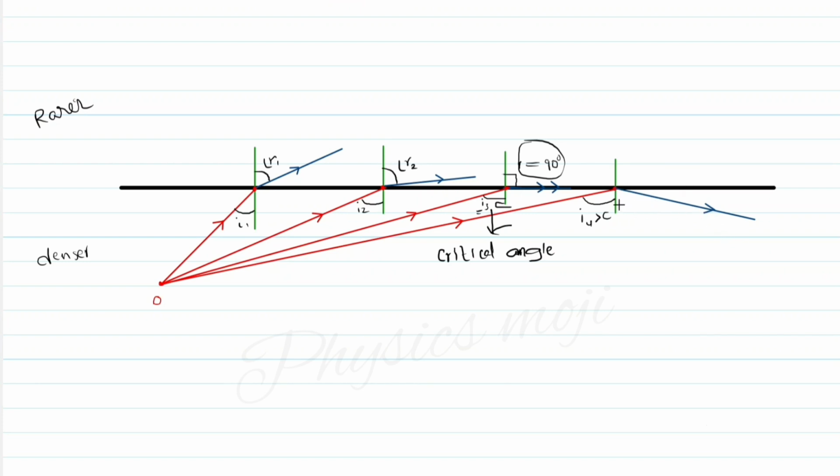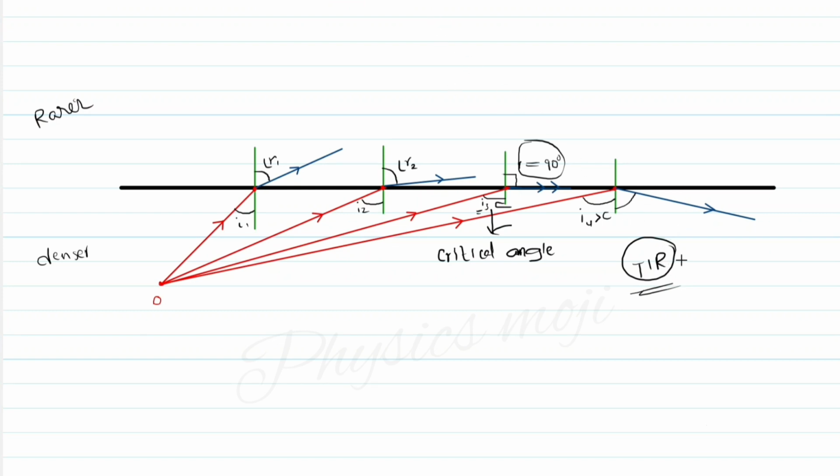So this process of bouncing back of light into the same medium is called total internal reflection. When my angle of incidence is greater than the critical angle, the light gets reflected into the same medium. It will not go to the rarer medium. It reflects into the denser medium again. This phenomenon is called total internal reflection.